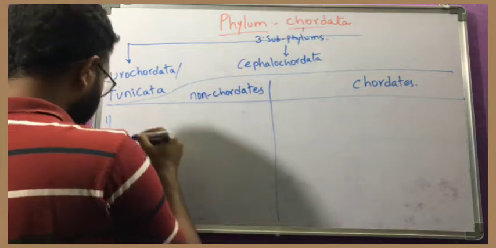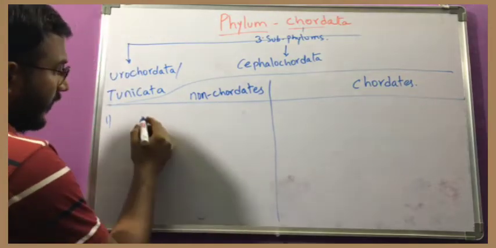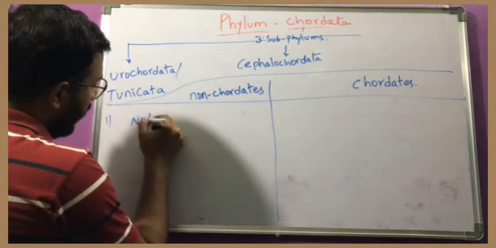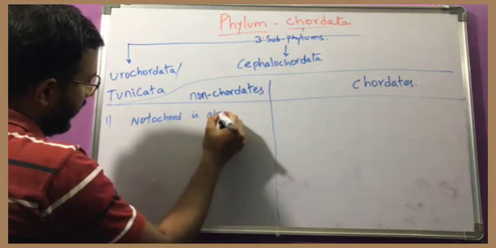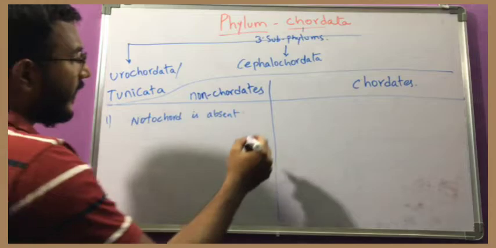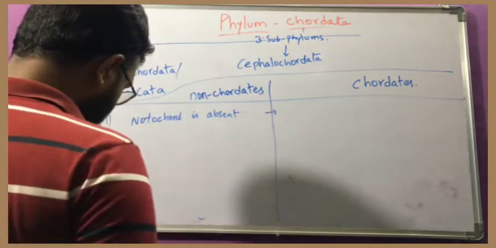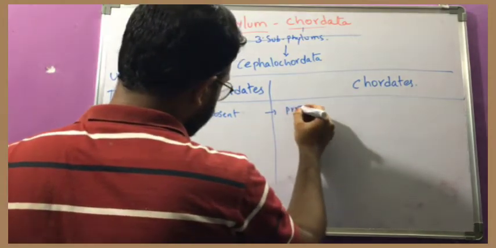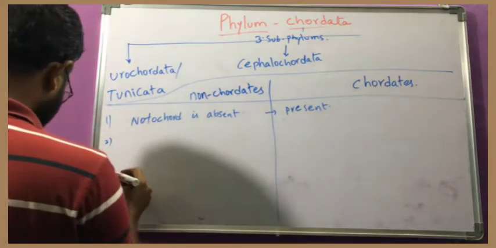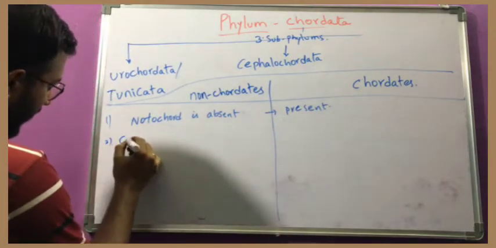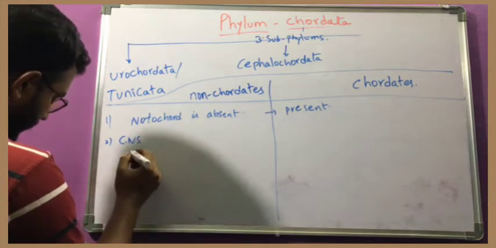Okay, the first character: in the case of non-chordates, notochord is absent. But in chordates, obviously notochord is present.